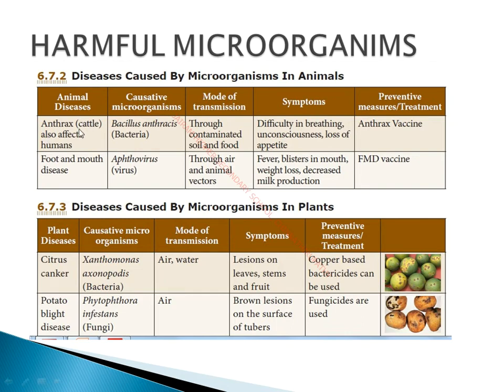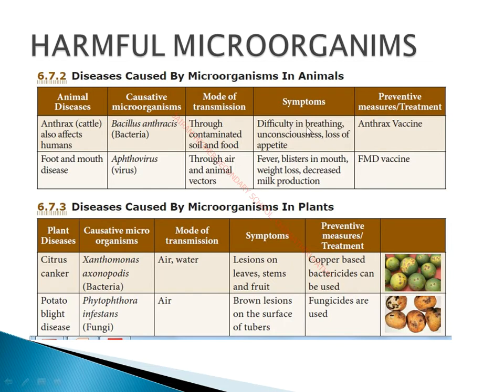So anthrax, it's a disease which will affect the cattle, and also sometimes it affects humans. Okay, so Bacillus anthracis is the causative organism of the disease, and it's a group of bacteria, and it can spread to soil and food. So what are the symptoms? Difficulty in breathing, unconsciousness and loss of appetite.